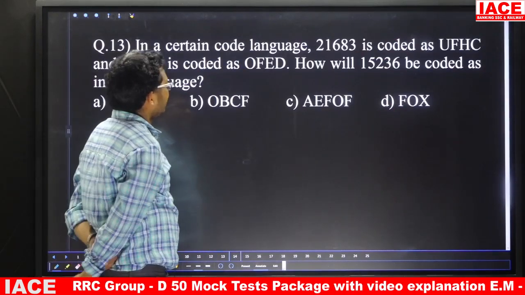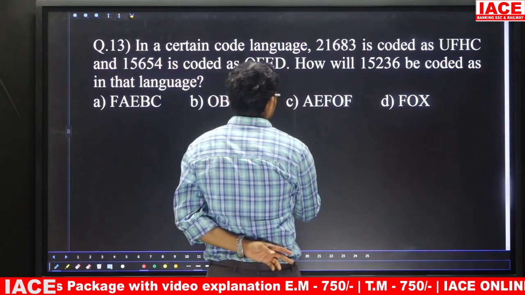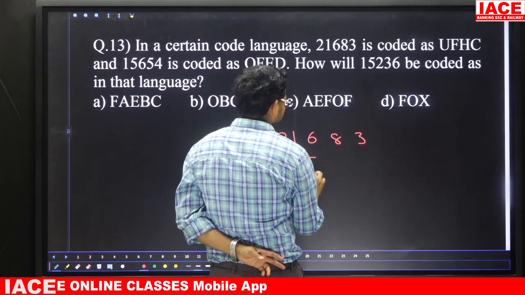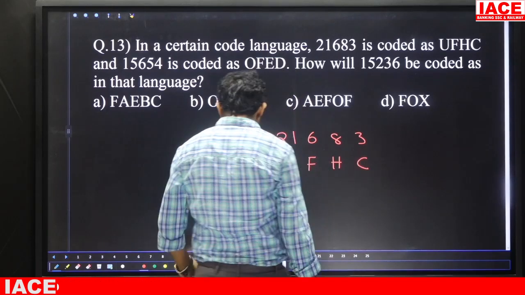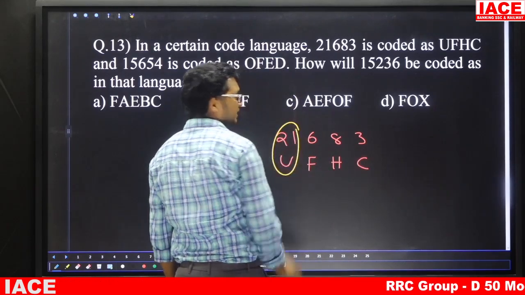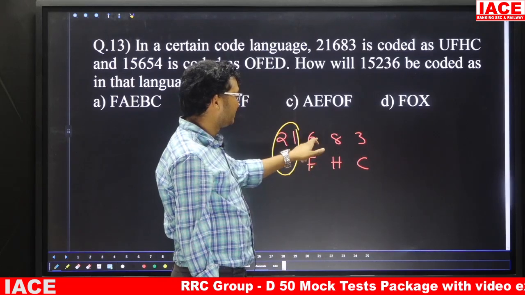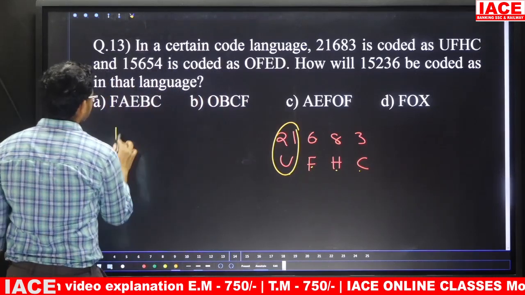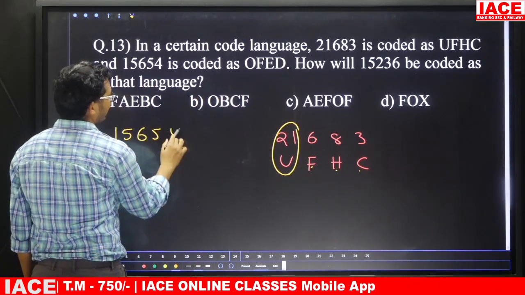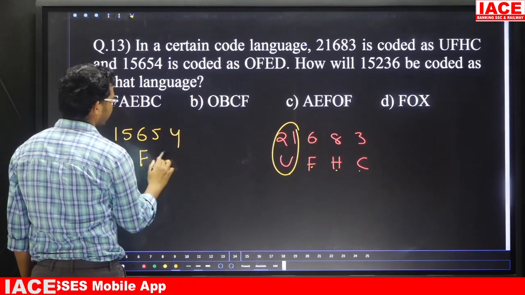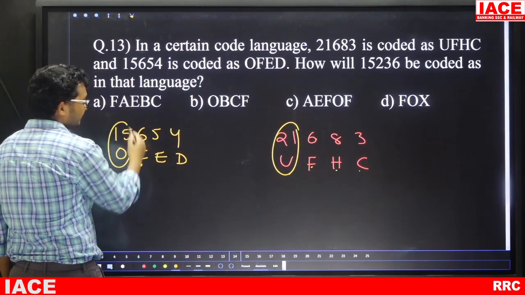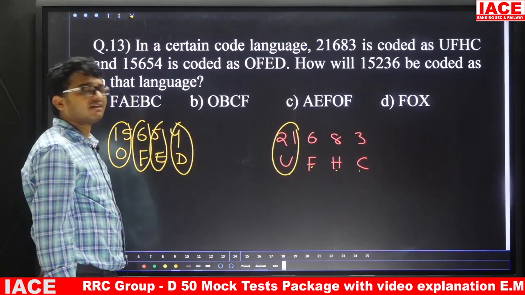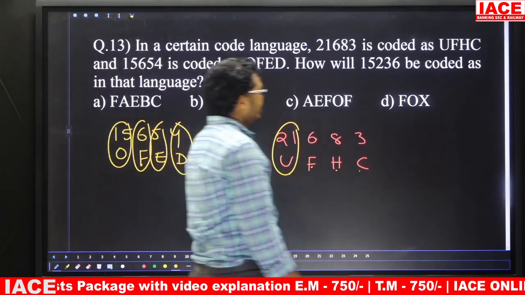Question number 13, in a certain code language, 21683 is written as UFHC. That means here the simple logic is they given face values: U face value 21, F face value 6, H is 8, C is 3. Next one is 15654, here they given OFED. O face value 15, F face value 6, E is 5, D is 4. That means here the simple logic is face values.